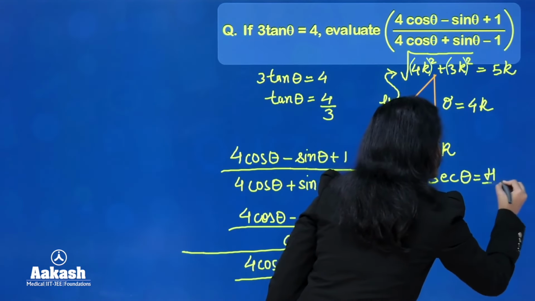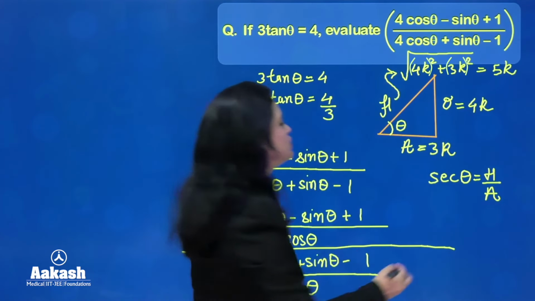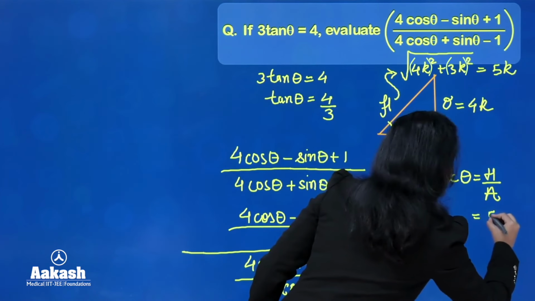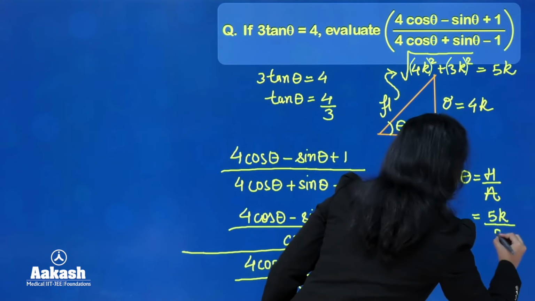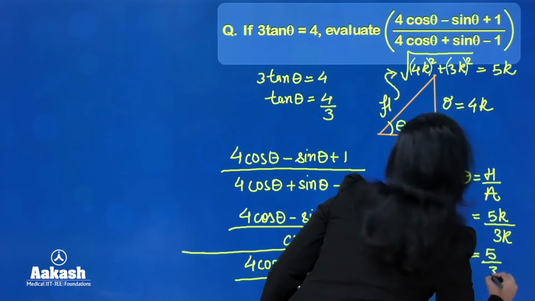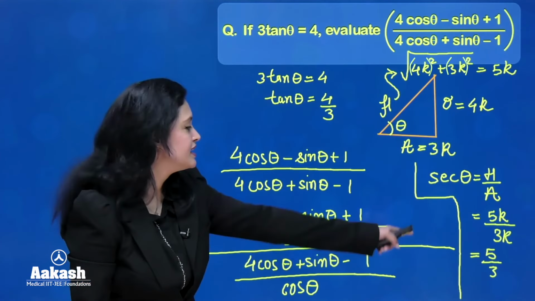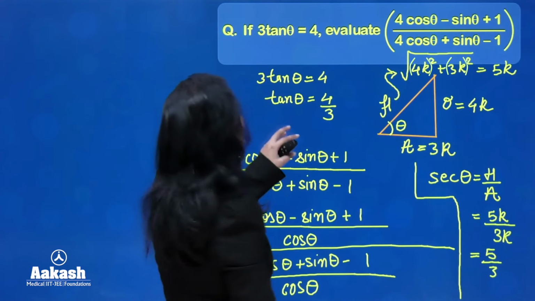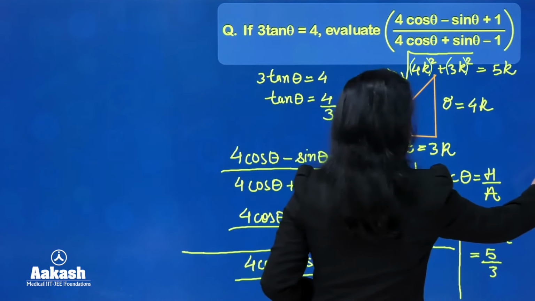Hypotenuse over adjacent, right? What is hypotenuse? Hypotenuse is 5k. What is adjacent? Adjacent is equal to 3k. So 5 over 3. Right, everyone? Sec theta is 5 over 3. Okay? So we are going to put tan theta as 4 over 3 and sec theta as 5 over 3.